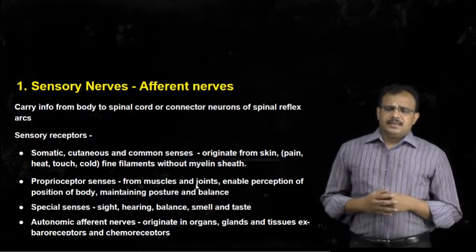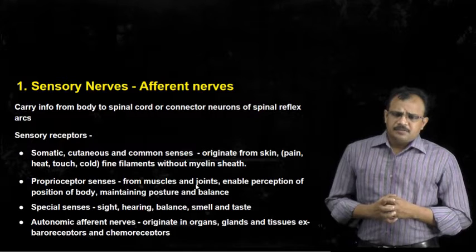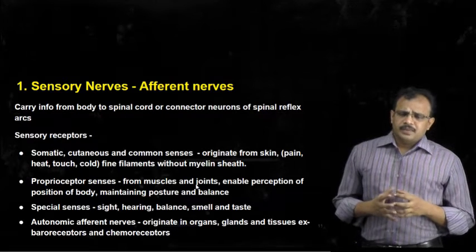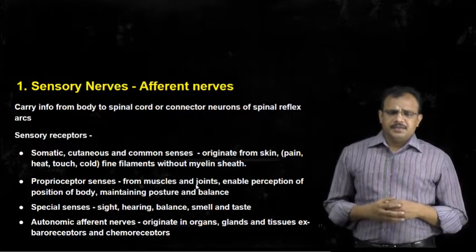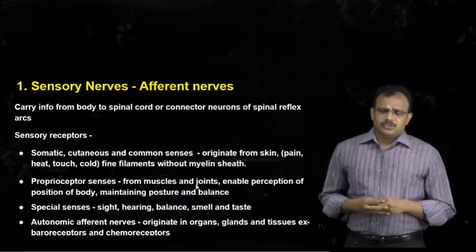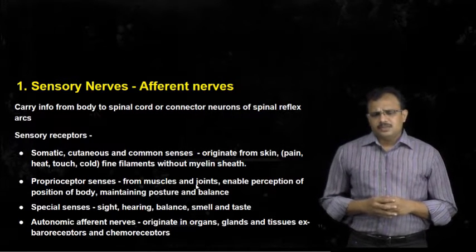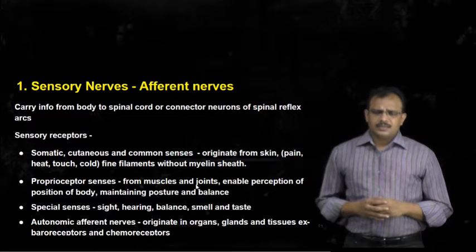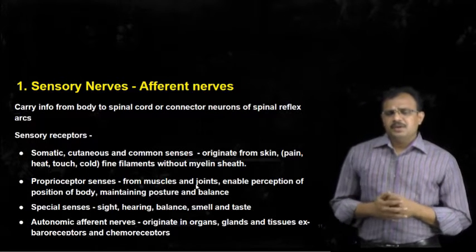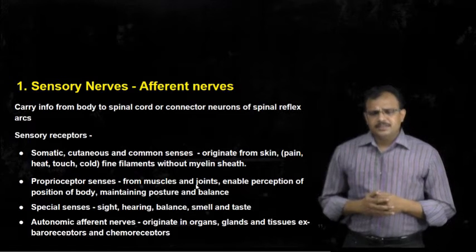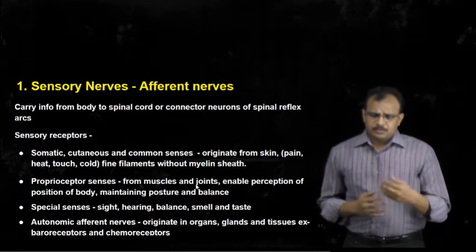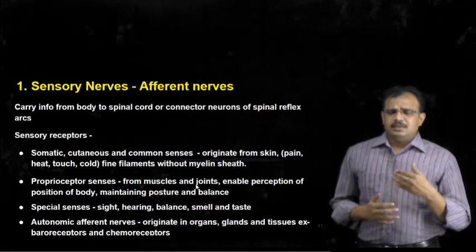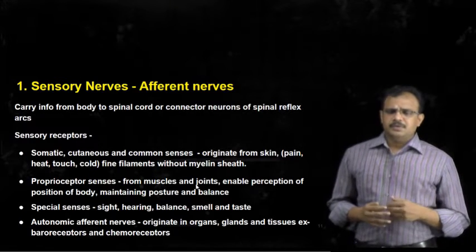Whereas there are sensory nerves which carry impulses from the effector organs which are not under voluntary control. That means those organs which are not under voluntary control have autonomic afferent nerves, means they carry impulses from various chemoreceptors and various baroreceptors.